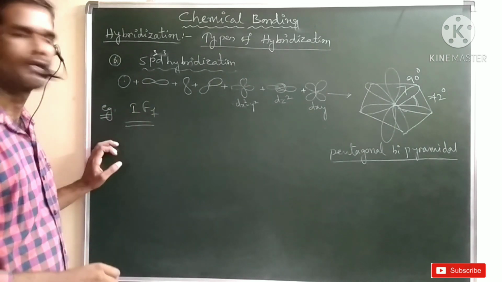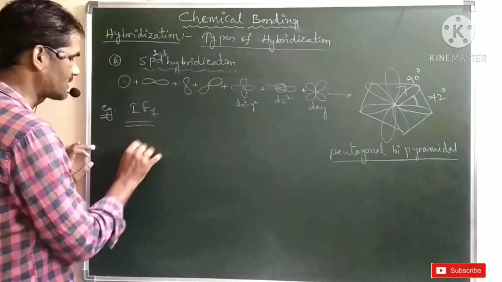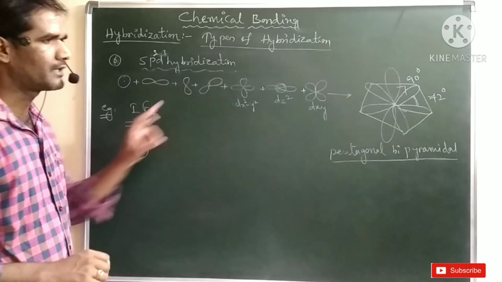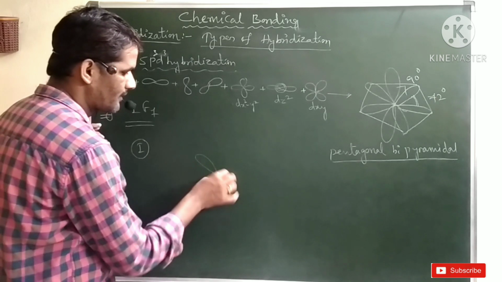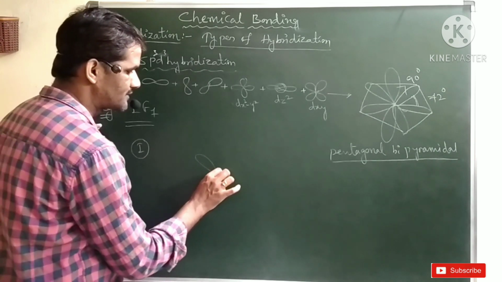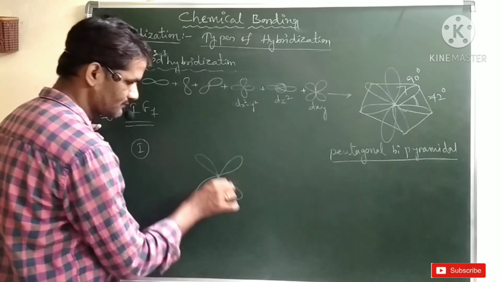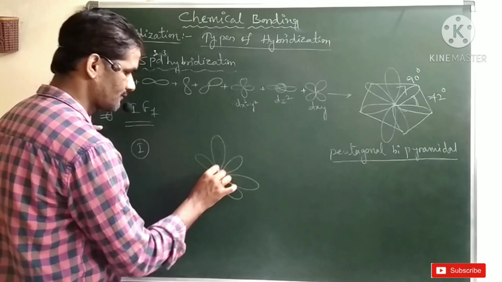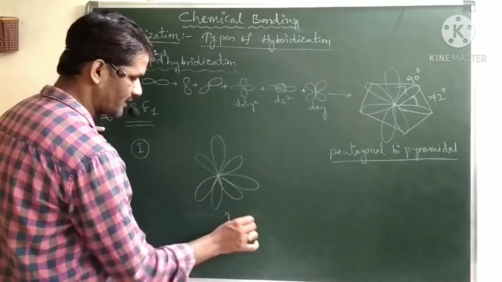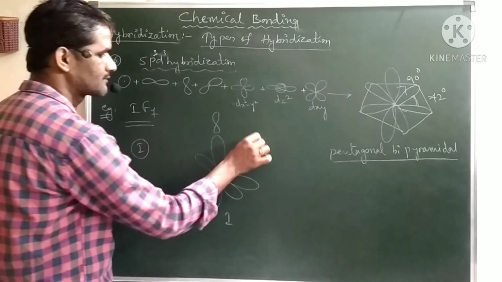Let us take one example. IF7, iodine heptafluoride. Again here iodine is the central atom. It undergoes sp3d3 hybridization, meaning it will form 7 hybrid orbitals. This is iodine, and each fluorine has a p orbital.